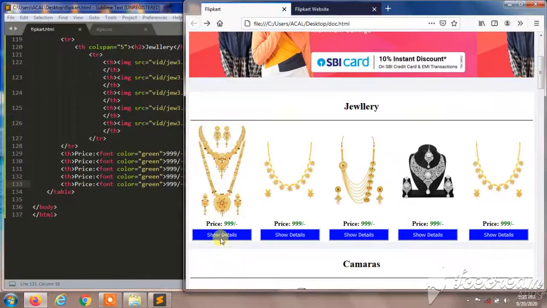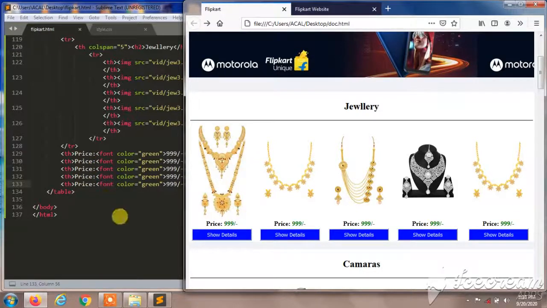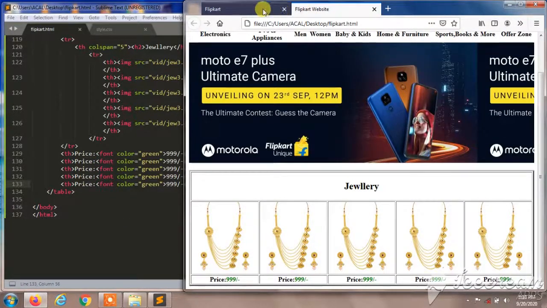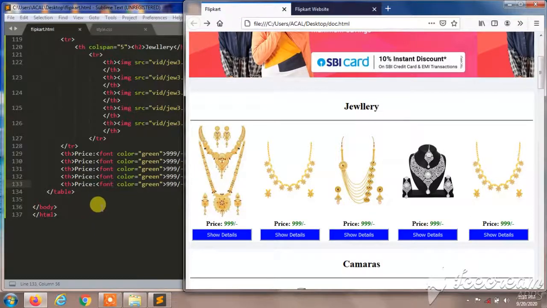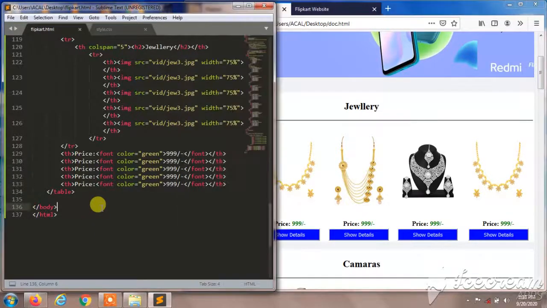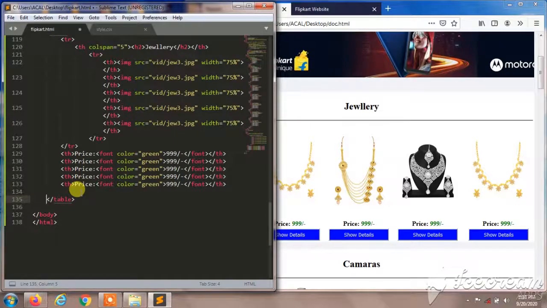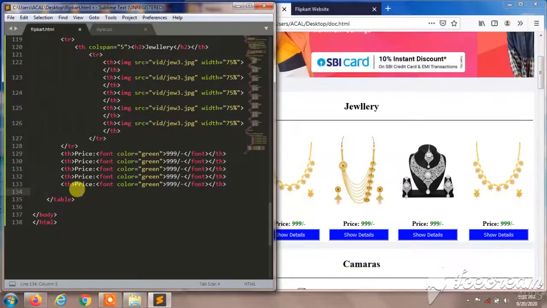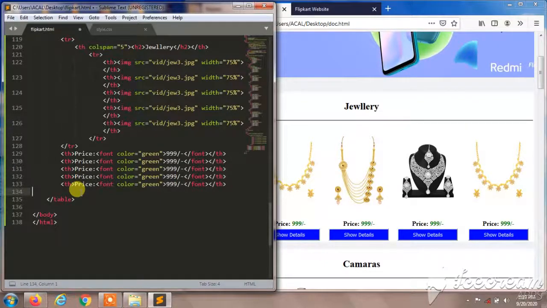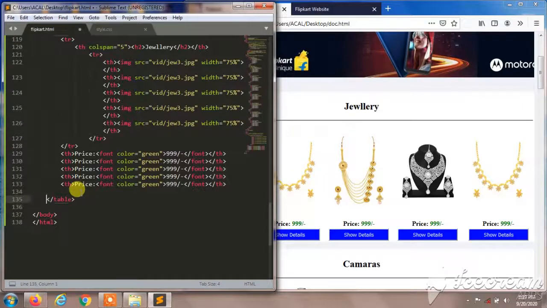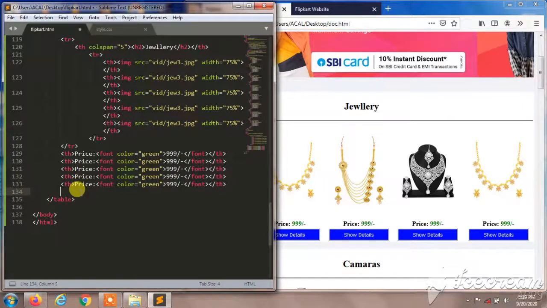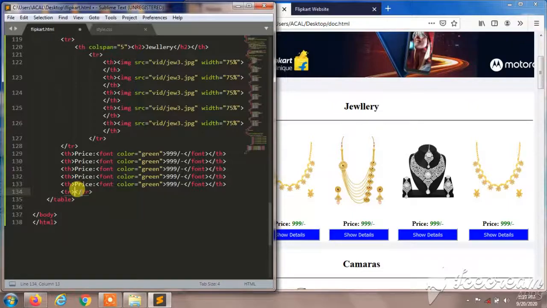Now we are going to add a show details button over here. So I'm going to give tr before this, tr to make the section separate, and tr command enter.